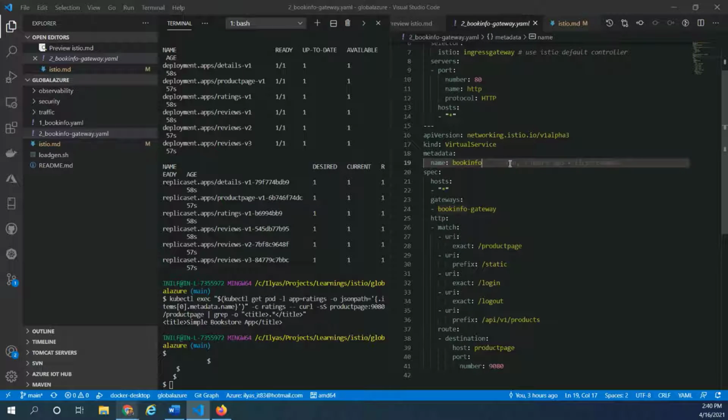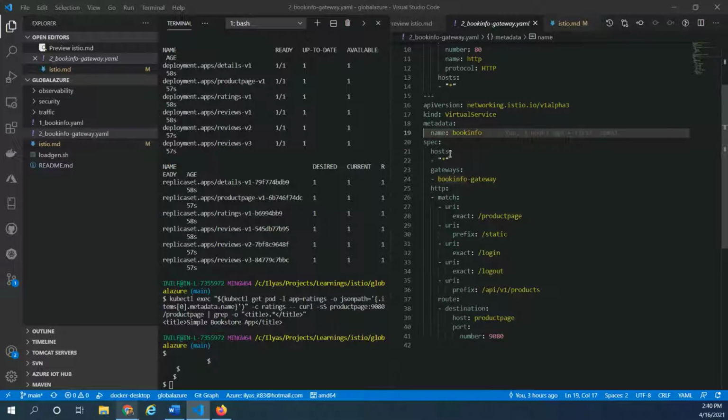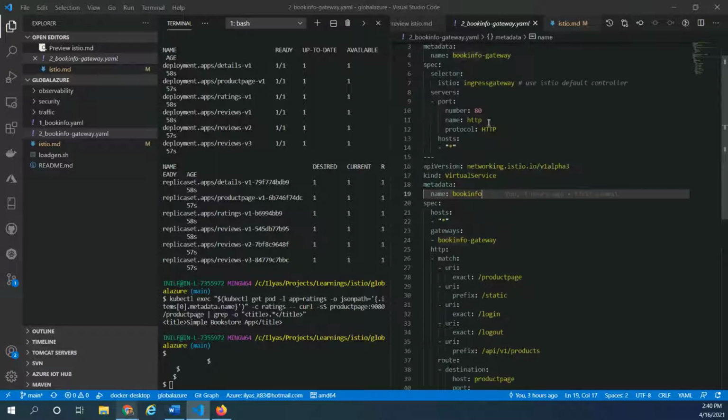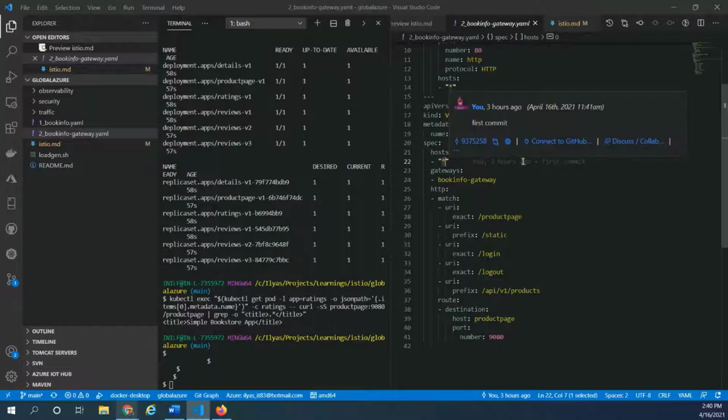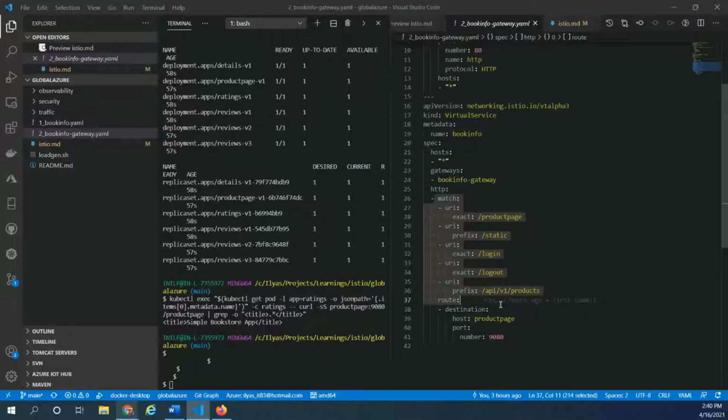A virtual service is basically a service that can take a request once it hits the gateway. The virtual service is the one which redirects the request to multiple services. Here you can see it is connected to the gateway, and it can take any host. And here we are doing a URL match, and if the page matches any one of these, the destination is going to be product page, right?